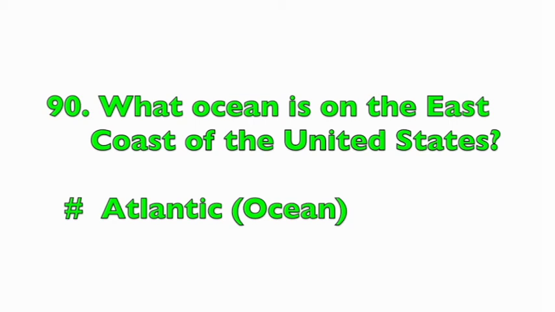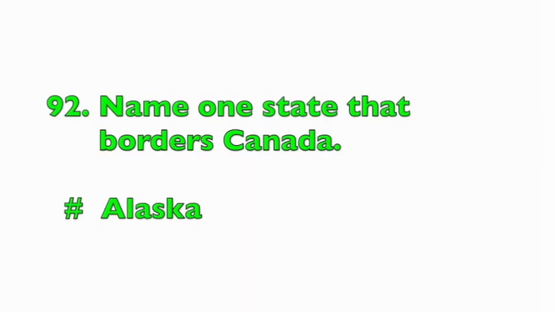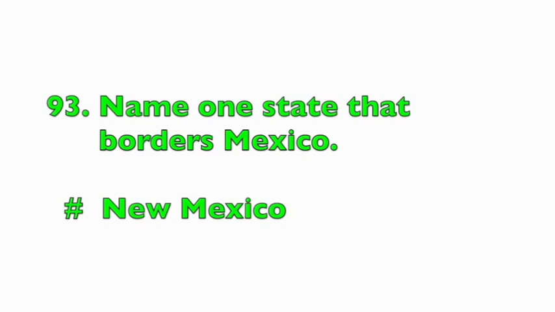What ocean is on the east coast of the United States? Atlantic Ocean. Name one U.S. territory. American Samoa. Name one state that borders Canada. Alaska. Name one state that borders Mexico. New Mexico.